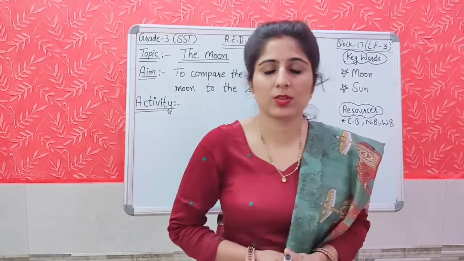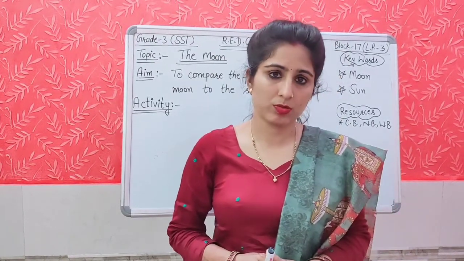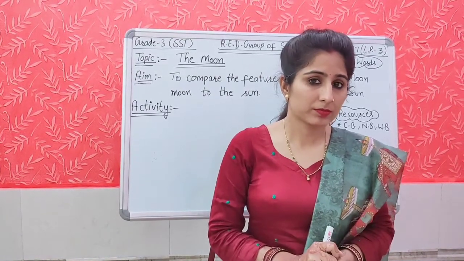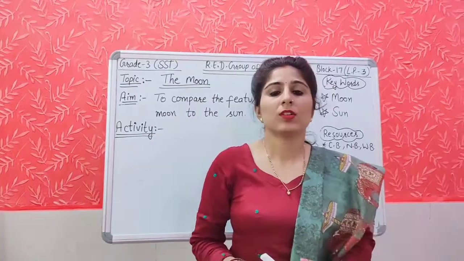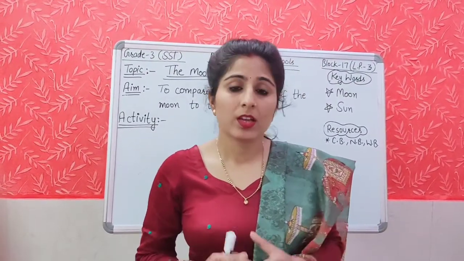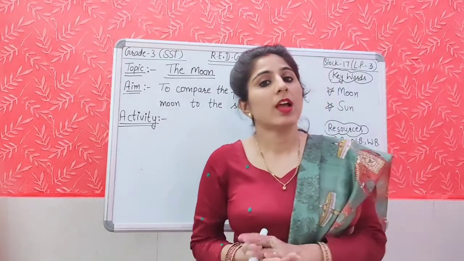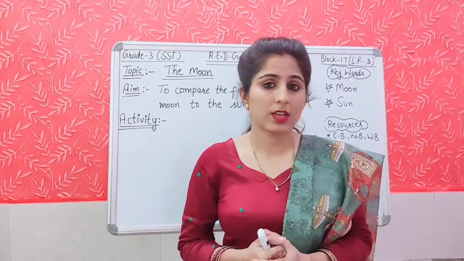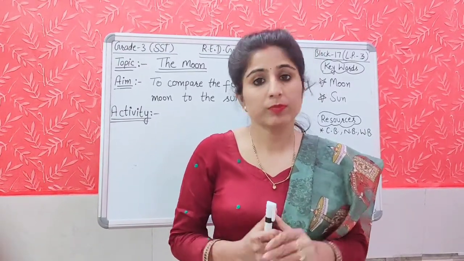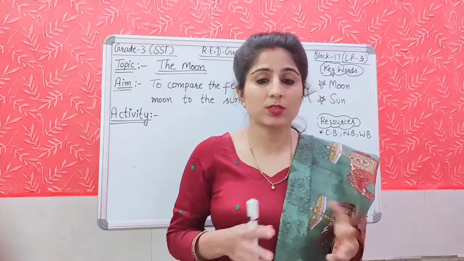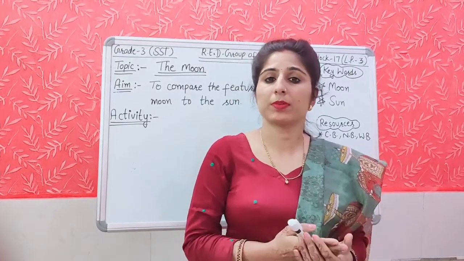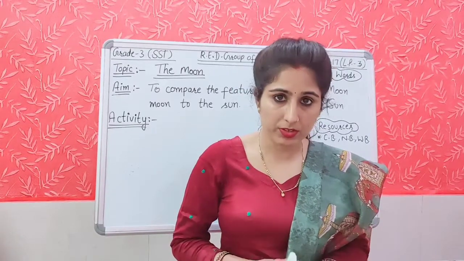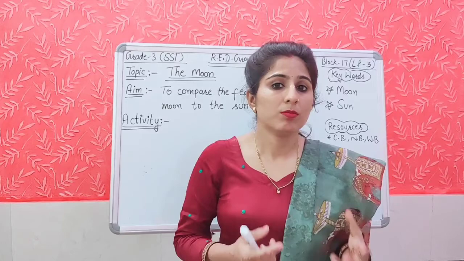Before going to start our today's activity, I want to ask some questions to you. When do you see the moon? Do you see it every day? And how does it look like? We see the moon at night. It is round in shape and its color is white and silver. We cannot see it as round from the earth every day. Sometimes its shape is changed. So we can see different shapes of the moon from the earth.